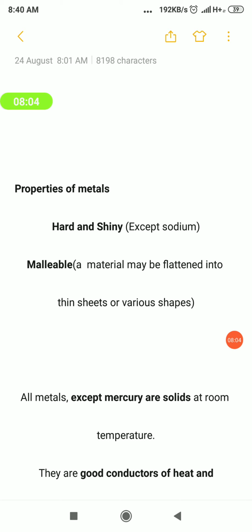So how many properties we have seen? Three properties. The first one is hard and shiny. Hard means they will be very strong substances, and then malleability. Whatever shapes you need, you can convert into those shapes. And then physical state. All the metals except mercury will be in the solid state.